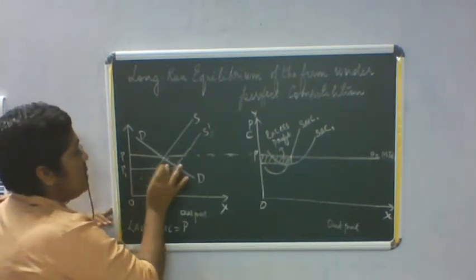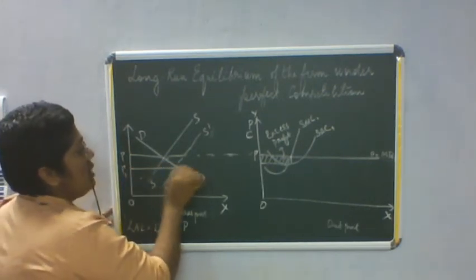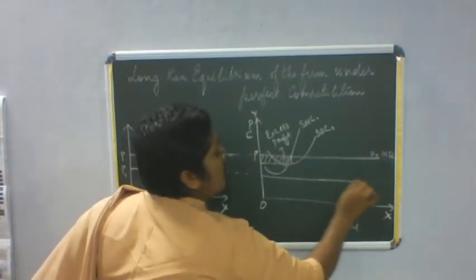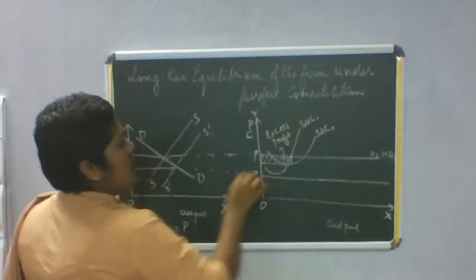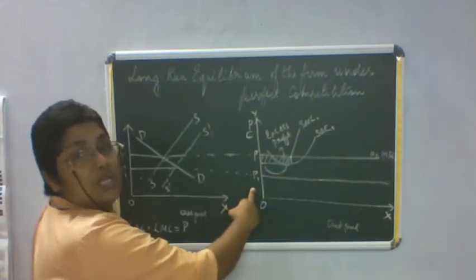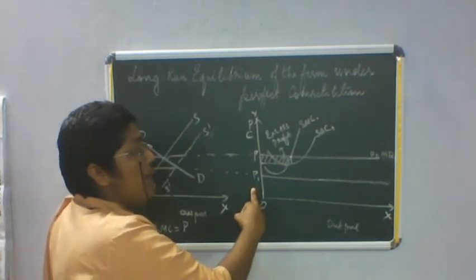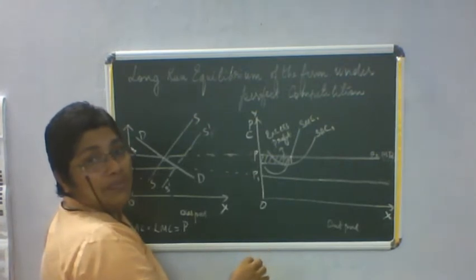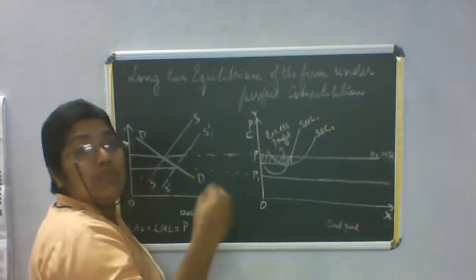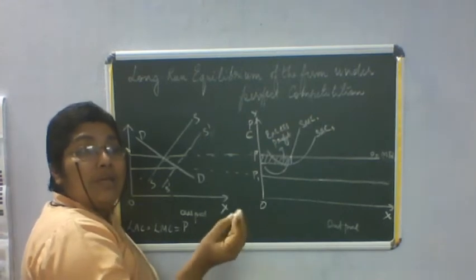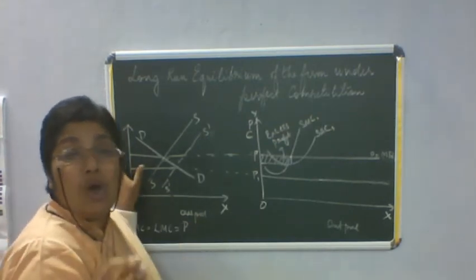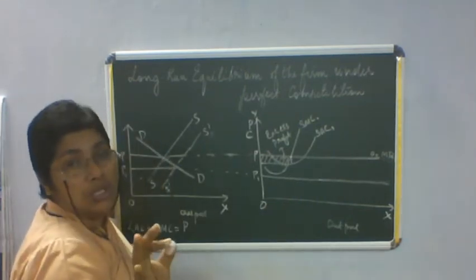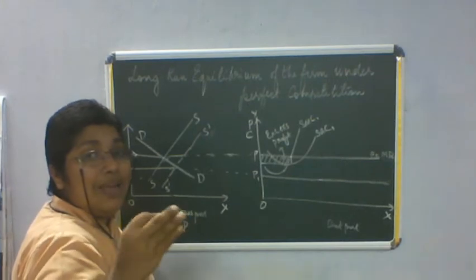So what will happen then in the long run? We will draw a line from here showing how price falls from P to P1, and a parallel line showing the firm. So in the long run, the firm will expand its production, or adjust its plan in such a way that the firms are earning only the normal profits, which are included in the long run average cost. Okay, so they adjust their plans